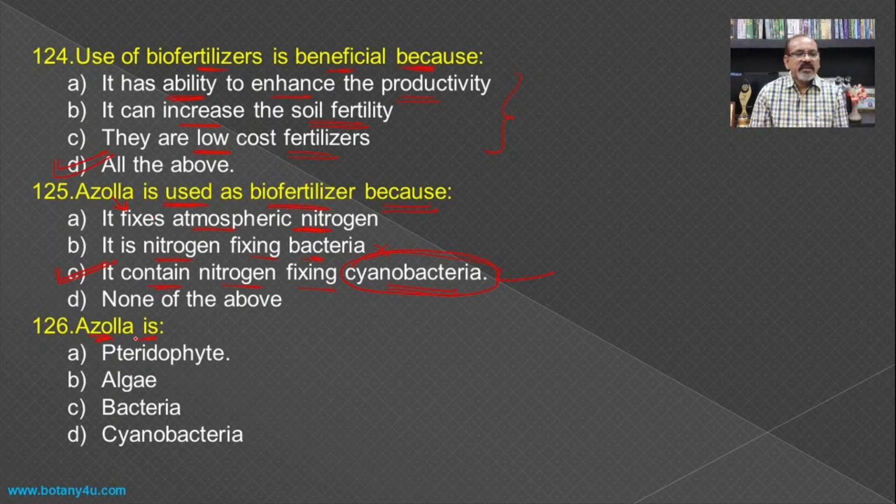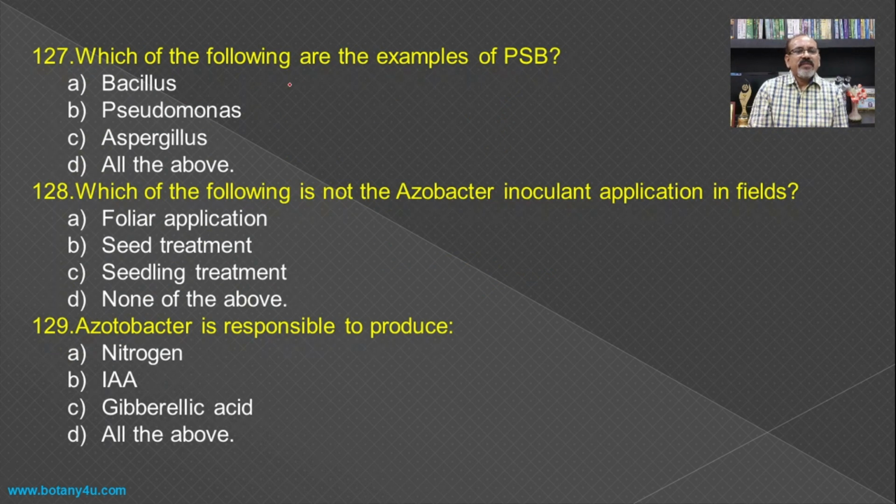Then Azolla is a small pteridophyte found in a floating condition on the surface of the water, and hence the pteridophyte becomes the answer for this question. Then which of the following are the examples of phosphate solubilizing bacteria? Bacillus, Pseudomonas, Aspergillus. So all these three are responsible to add the phosphate in the soil, and hence all the above becomes the answer for this question.